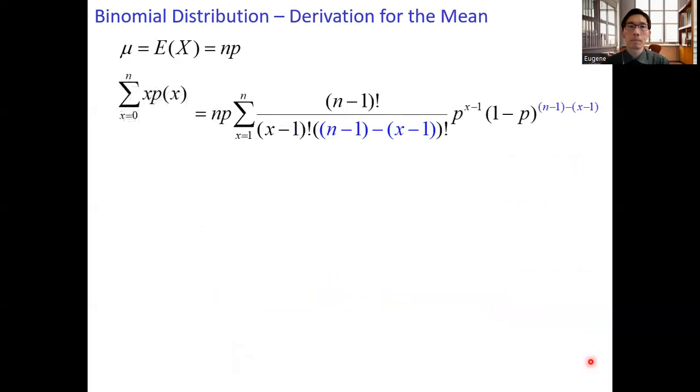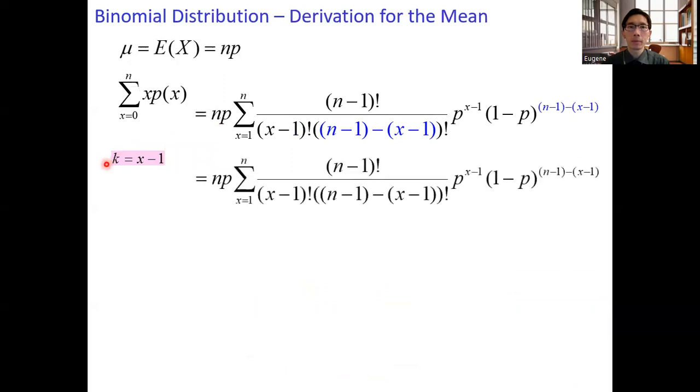The next step, replace the occurrence of x minus 1 by k. Here we have x minus 1 factorial. Change it to k factorial. And then this term x minus 1, we can convert it to k. We also have the occurrence of x minus 1 in the exponent. Change this to k as well. And then k equals x minus 1.